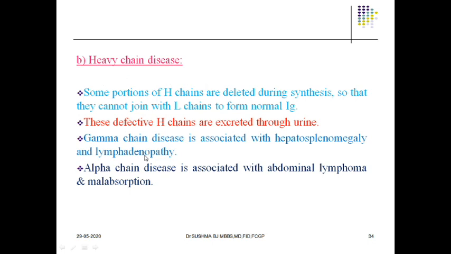Gamma chain disease is associated with severe hepatosplenomegaly because of accumulation of these proteins, and lymphadenopathy. Alpha chain disease is associated with abdominal lymphoma and malabsorption. So the different types of immunoglobulins affect different organs.